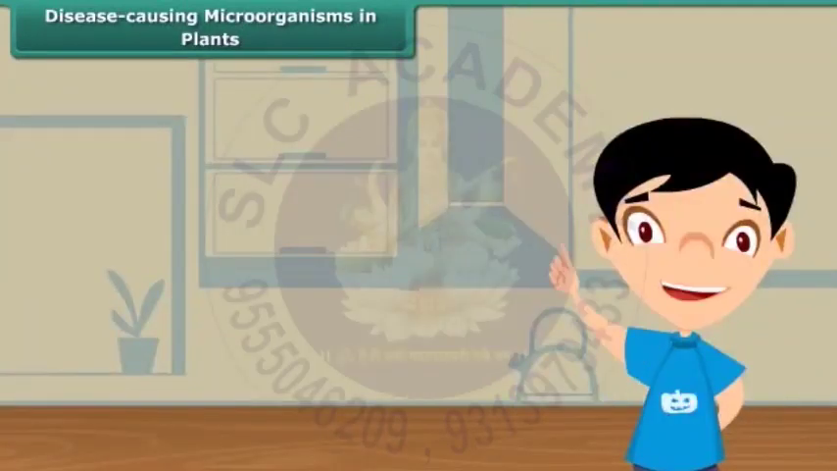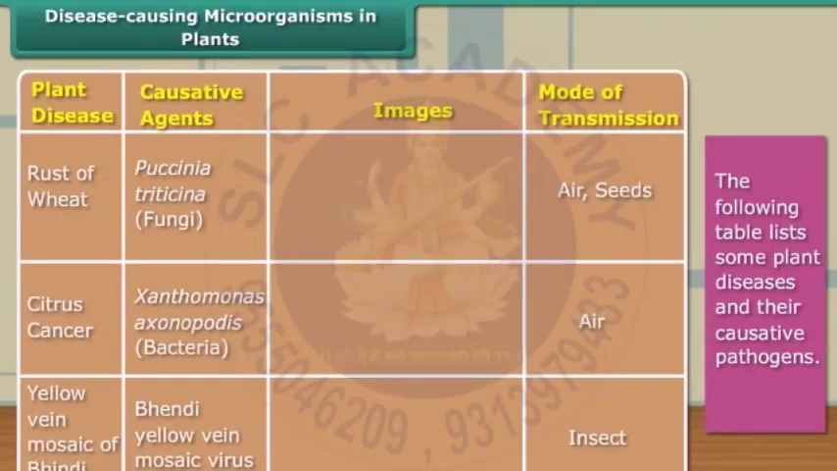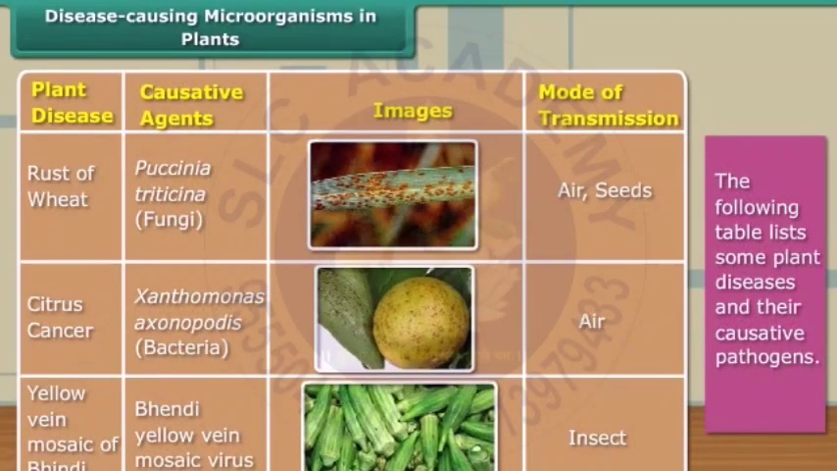Now let's know about diseases caused in plants. There are several microorganisms which cause disease in various plants. The table contains some widespread plant diseases and their causative pathogens.